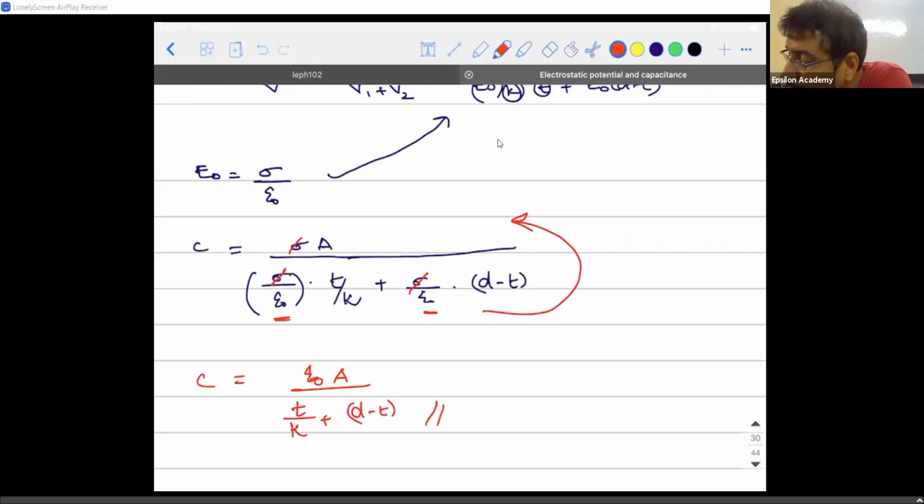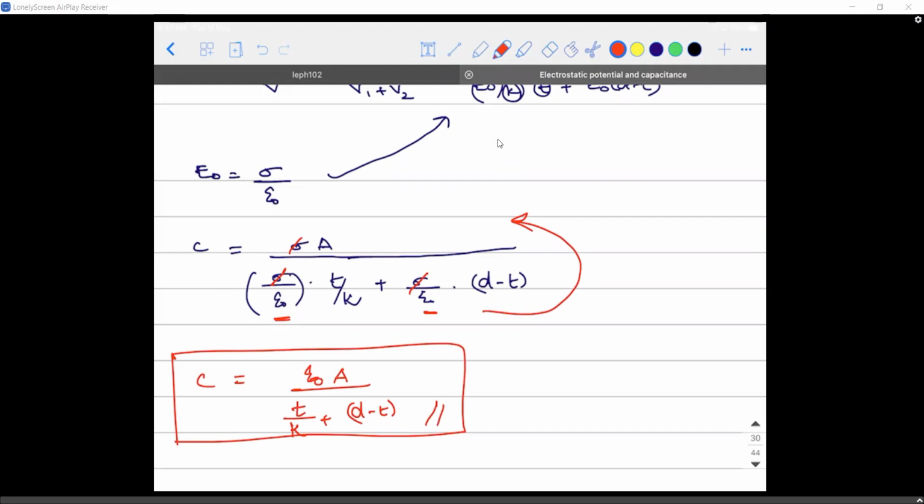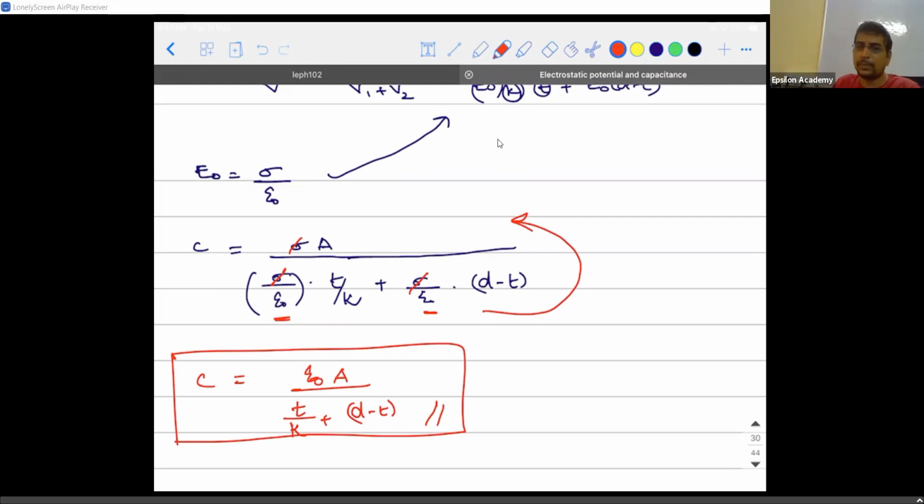So this is going to be the capacitance of a parallel plate capacitor with a dielectric of thickness T being inserted and dielectric constant kappa. Is that clear? If there is any doubt, please get it clarified immediately. If there is any point you want me to repeat, I'll do it. Till then, you can copy this.